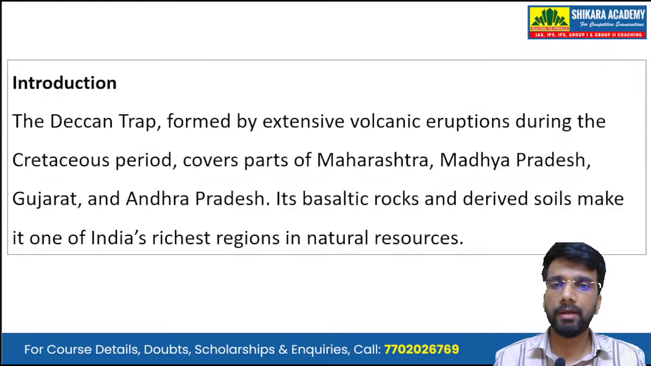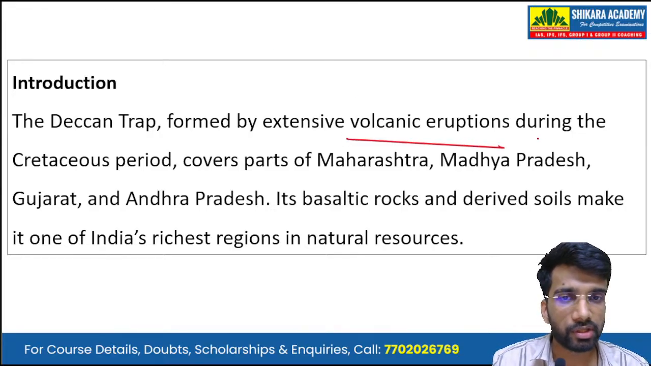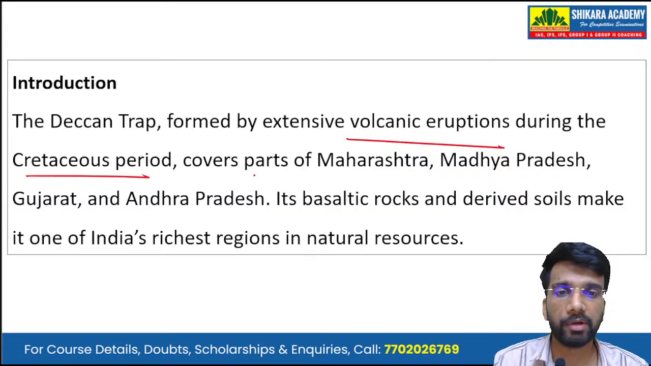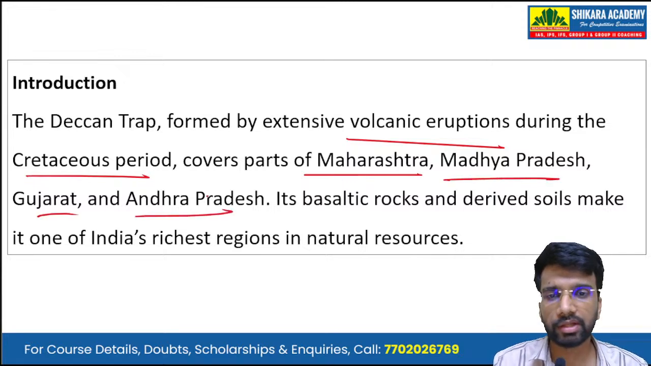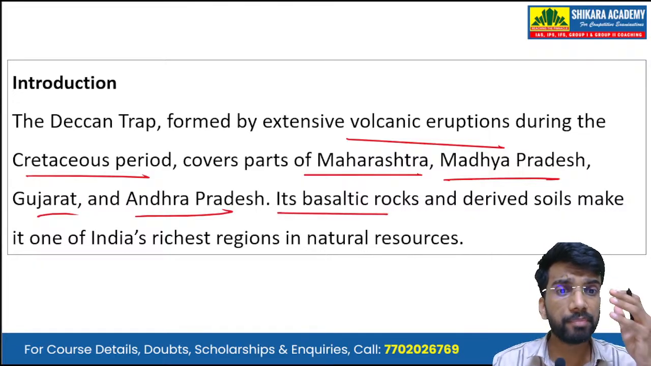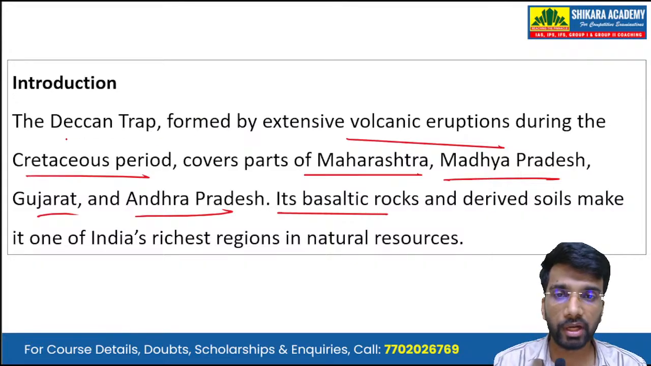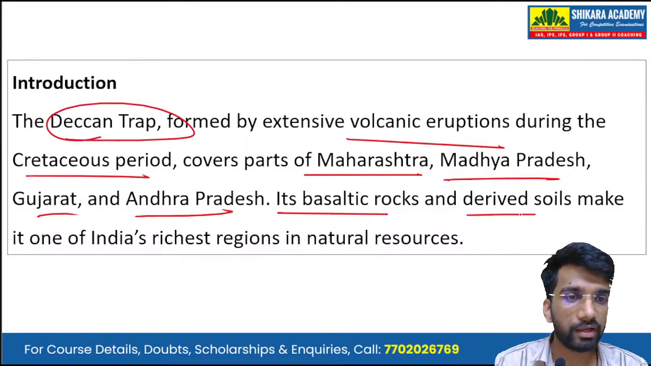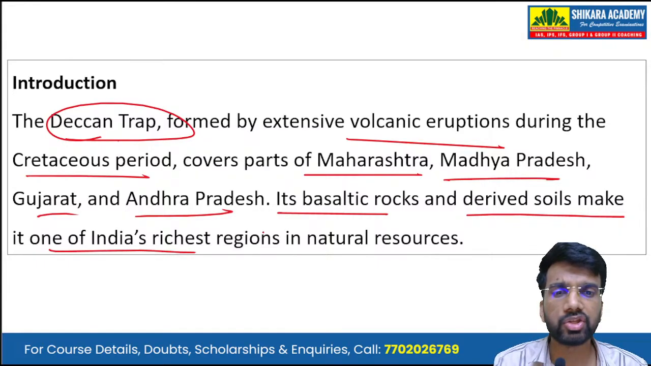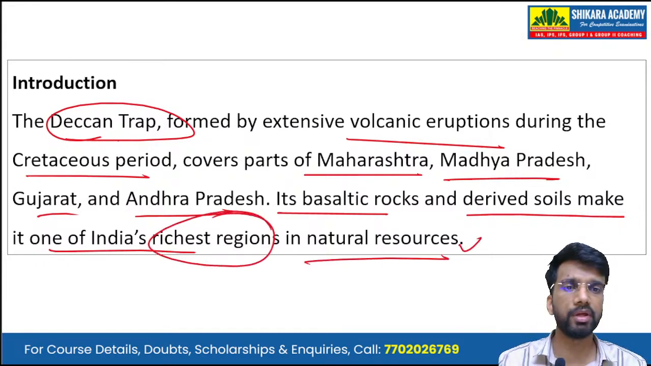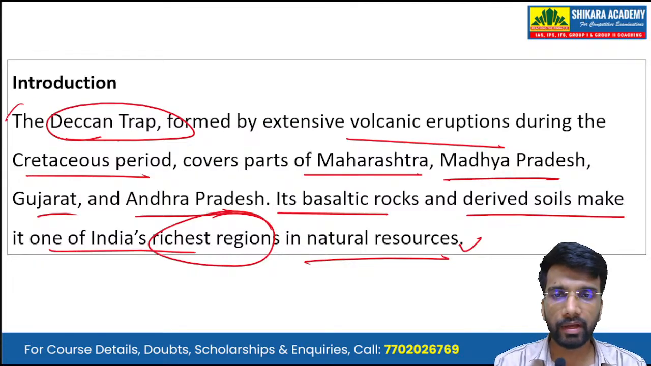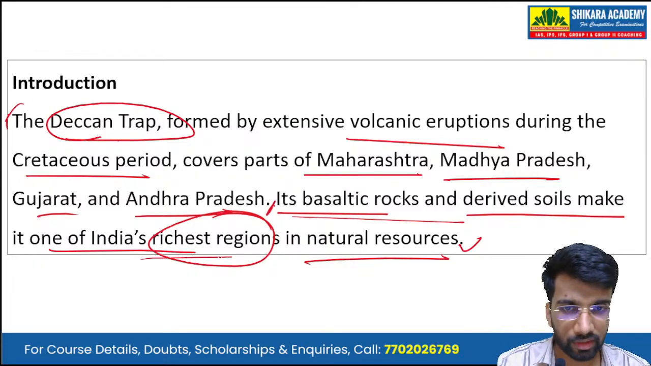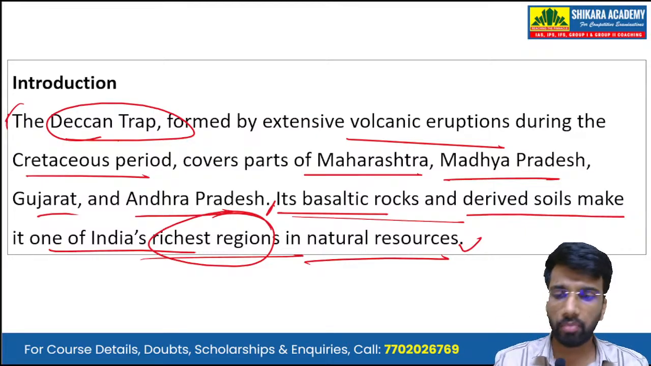So, starting with the introduction: the Deccan Trap, formed by extensive volcanic eruptions during the Cretaceous period, covers parts of Maharashtra, Madhya Pradesh, Gujarat, and some part of Telangana and Andhra Pradesh. The rocks are basaltic rocks, and the derived soils make it one of India's richest regions in natural resources. So we have described the Deccan Trap, and then we have connected the introductory line with the body of the answer.